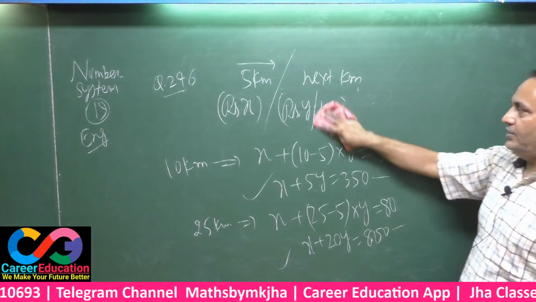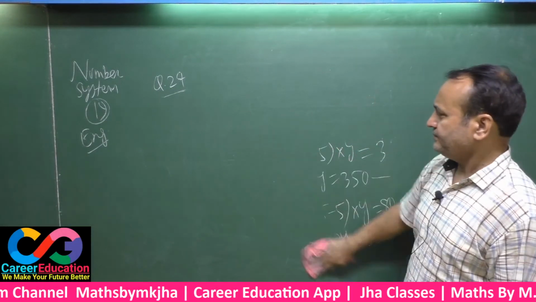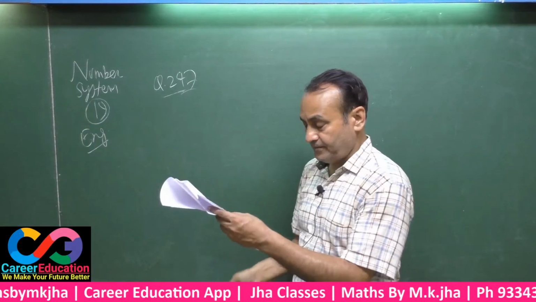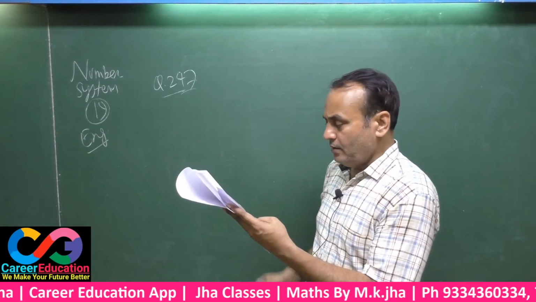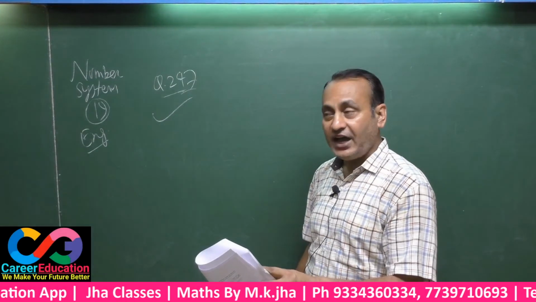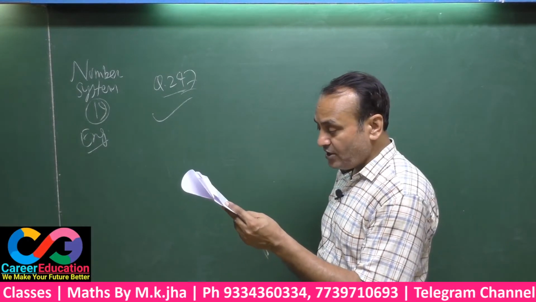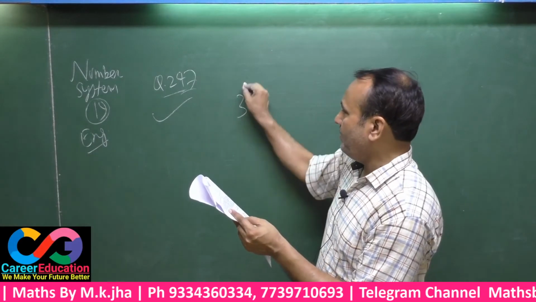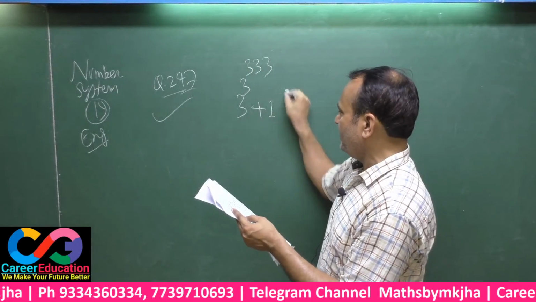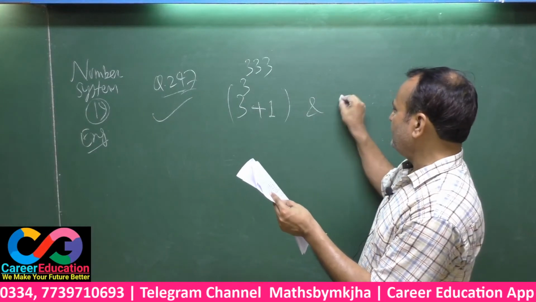Now 247. See, this is also a very important question. If this question is asked again, certainly the same digits will be there. That means you only have to remember the answer. 3 power 3 power 3, plus this expression,